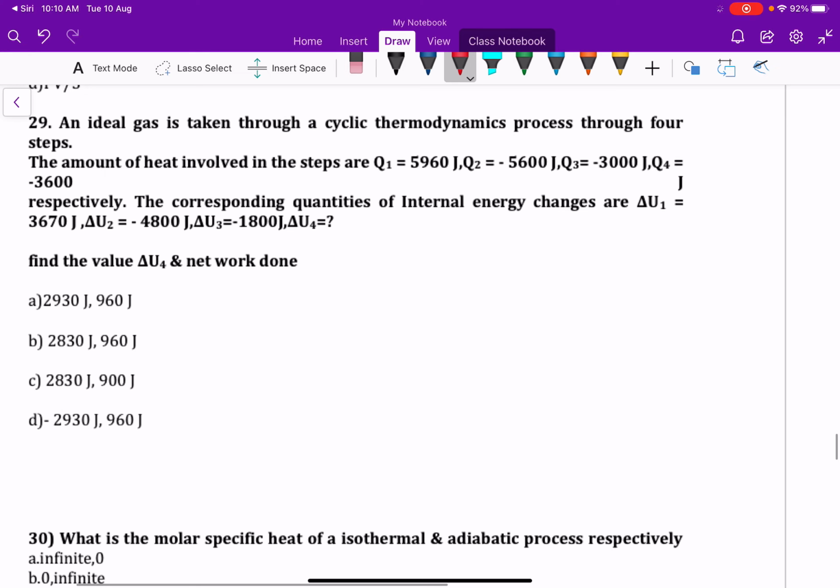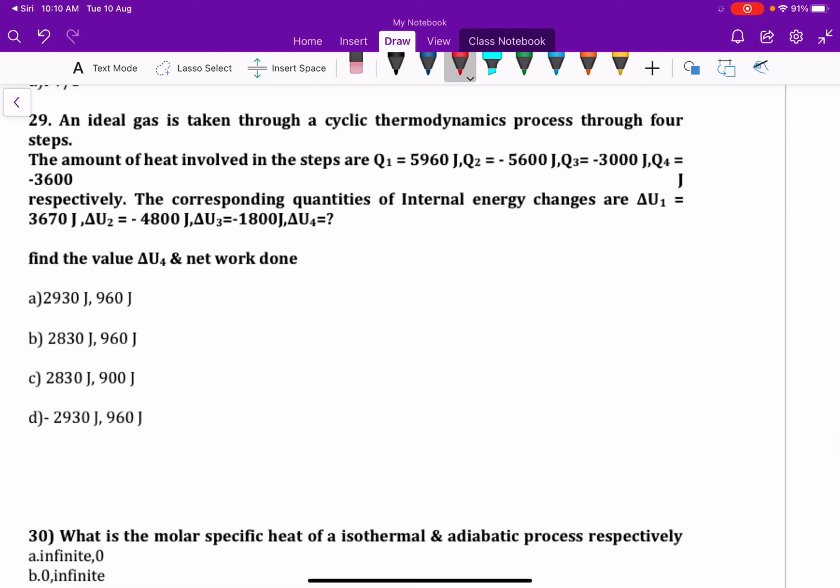Next, an ideal gas is taken through a cyclic thermodynamic process through 4 steps. The amount of heat involved in the steps are Q1 equal to 5960 joules, Q2 equal to minus 5600 joules, Q3 equal to minus 3000 joules, and Q4 equal to plus 3600 joules, respectively.